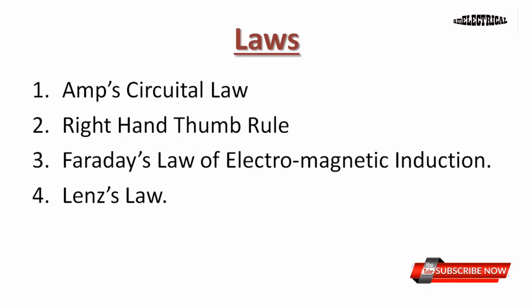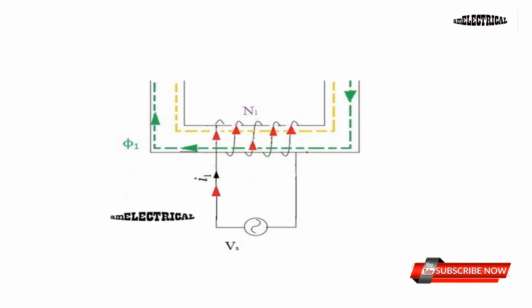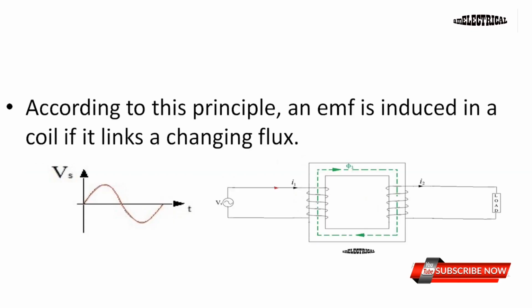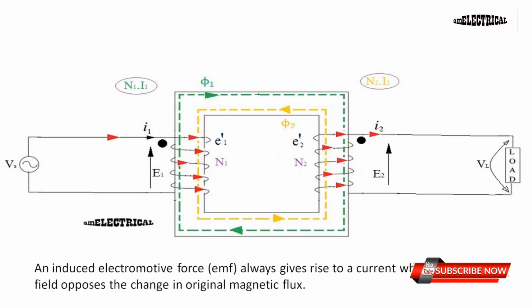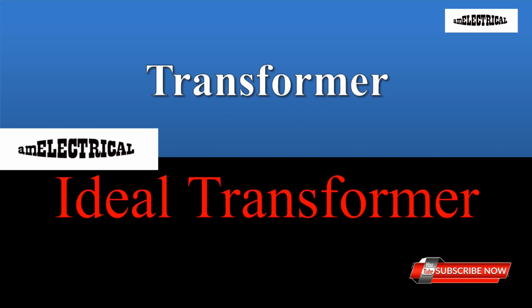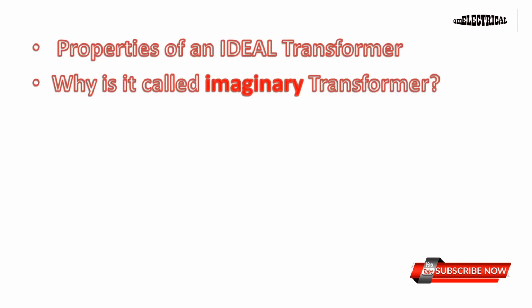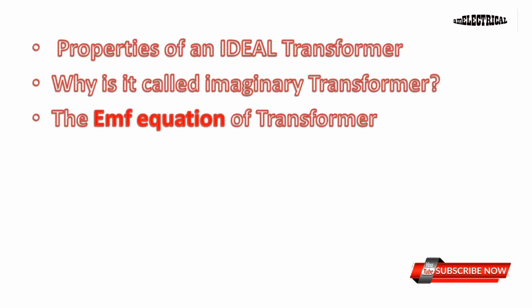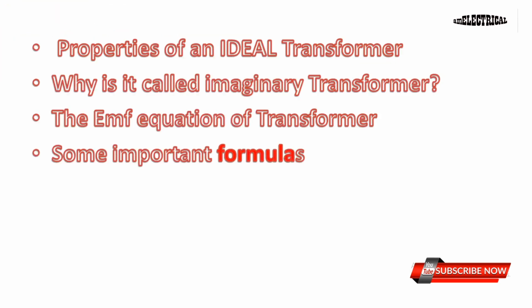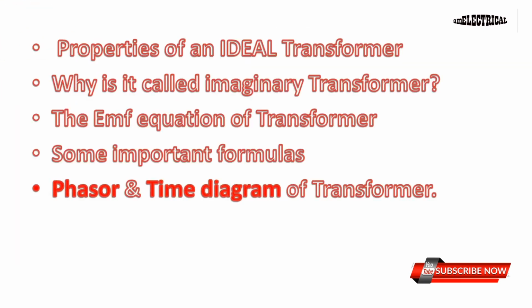In the previous video, we discussed the working principle of a transformer. If you have not seen this video, you can watch it by clicking the link shown in the i button above. In this video, we will discuss the properties of an ideal transformer, secondly why it is called an imaginary transformer, then the EMF equation of a transformer, and at last we will establish some important formulas and the phasor and timing diagram of a transformer.